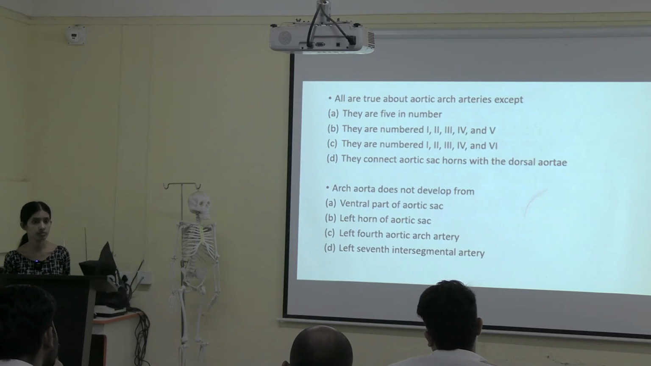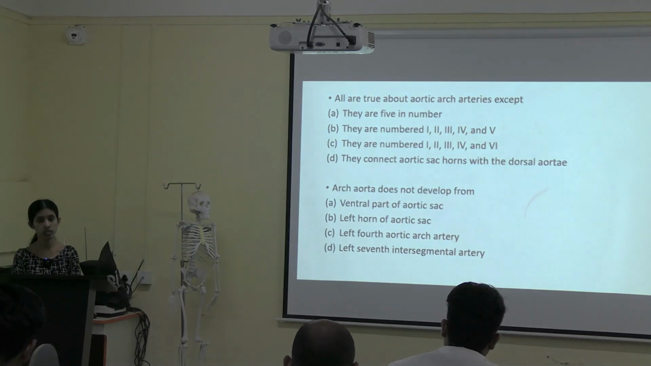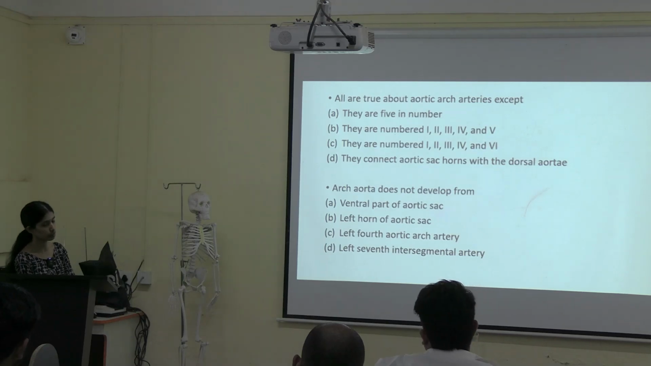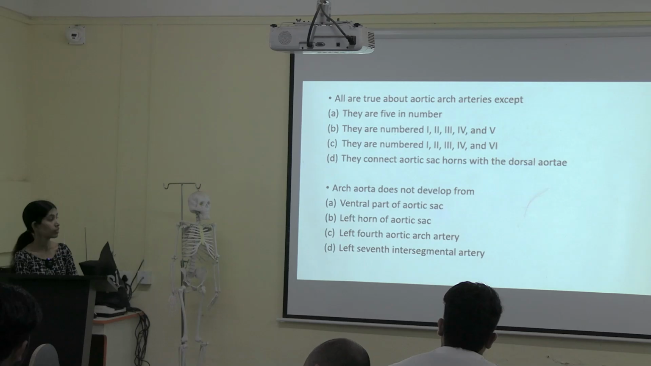Fine, second question. That is arch of aorta. Which option? Arch of aorta does not develop. Forget about does not develop from. Tell me, arch of aorta develops from. It is developed from the left horn of aortic sac. Okay, fine. Any other answers?